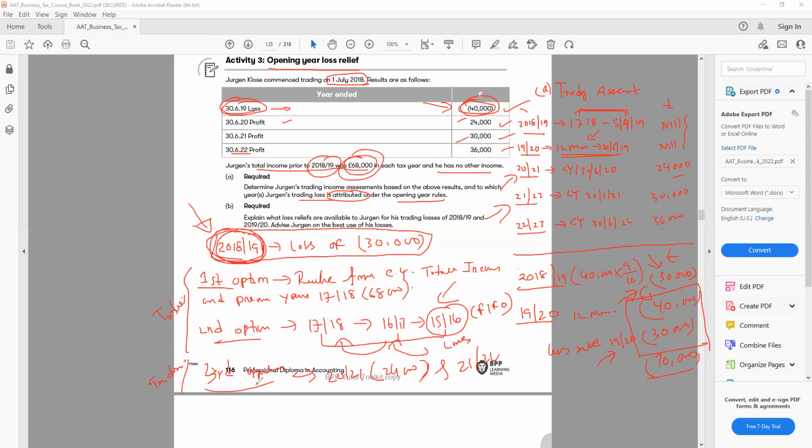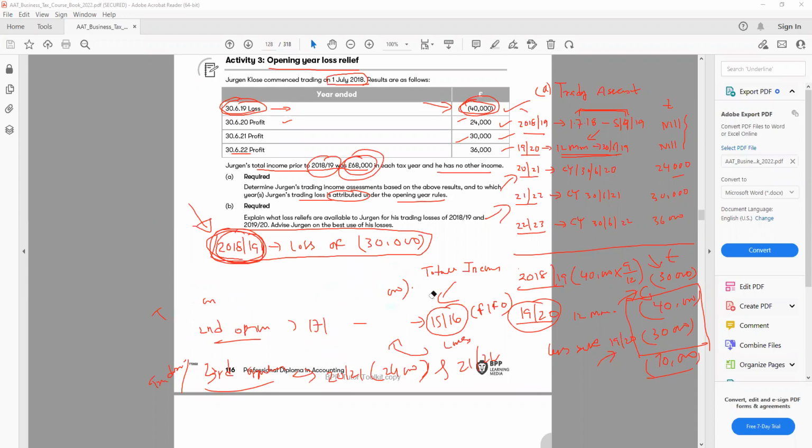All right, now let's talk about the 10,000 loss we have for 19-20. Same thing, the way we did. So same options we have. Either we can do from 19-20, then we go back like the current year rules. Then we can do kind of the same thing for the FIFO basis, but this time we need to go back from this year. For example, from 19-20, you have to go back 3 years.